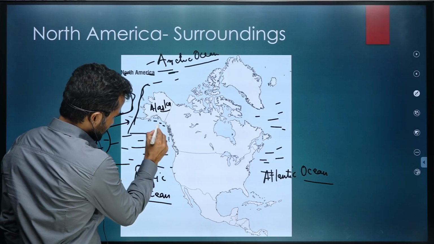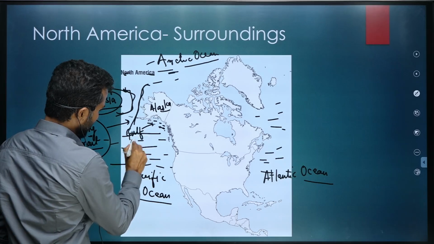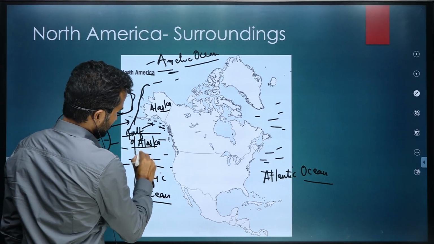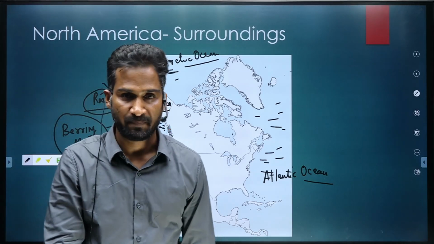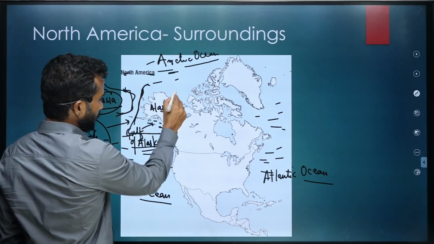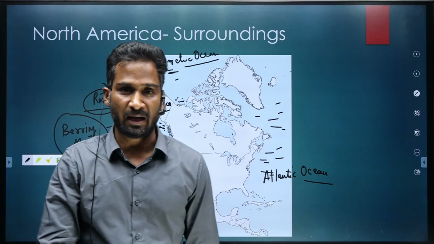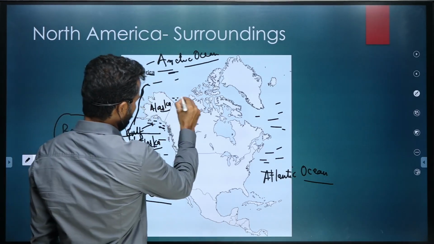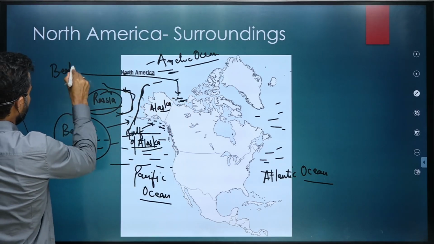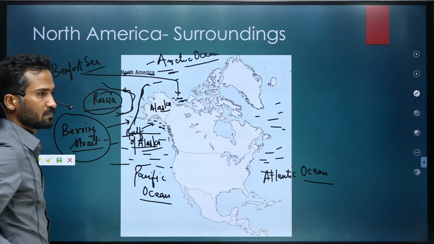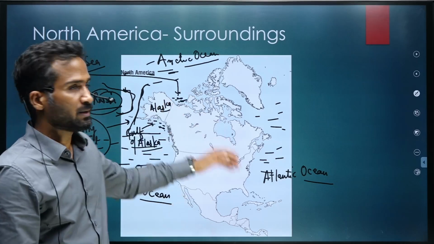Over here, this small water body at the corner is called the Gulf of Alaska. As we move further upward, the larger water body is the Arctic Ocean, but over here, this small water body is named the Beaufort Sea, which is present in the north of Canada, north of North America.